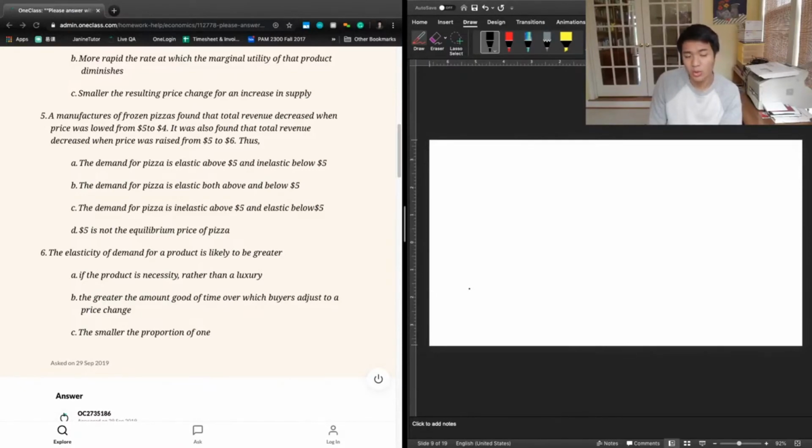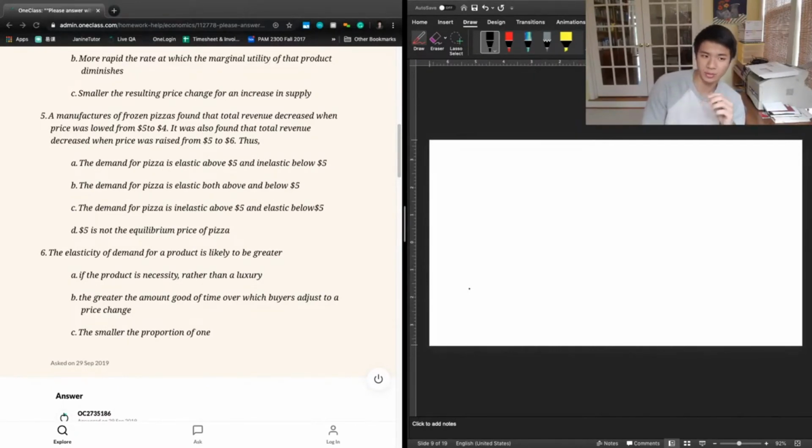When price is lowered, if total revenue decreases, that implies an inelastic portion of the demand curve below $5, because the reduction in price is not fully compensated for by an increase in quantity demanded. And so we would know that that would be an inelastic portion of the demand curve.